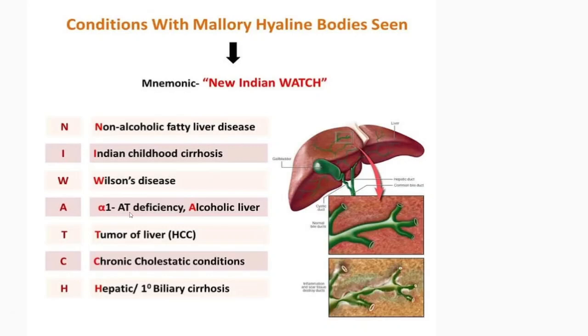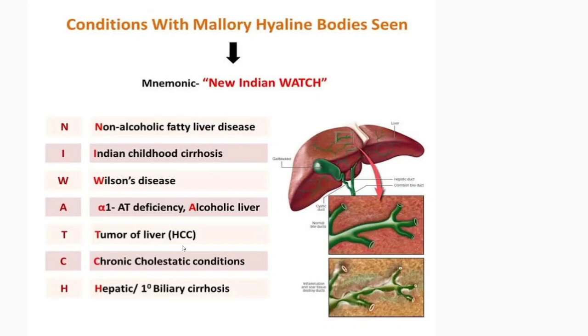Next, A means alpha-1 antitrypsin deficiency. Normally this AAT protein is produced in the liver. What does this AAT do? It protects the liver and the lungs. The protective protein of the lungs and liver is this alpha-1 AT. But here, what happens? Enough alpha-1 AT is not produced, because the liver has already been affected with alcoholism. So the liver will be inflamed easily.